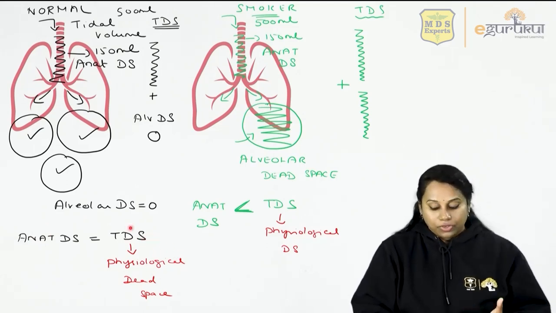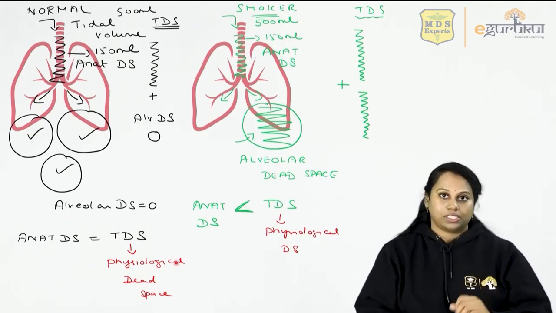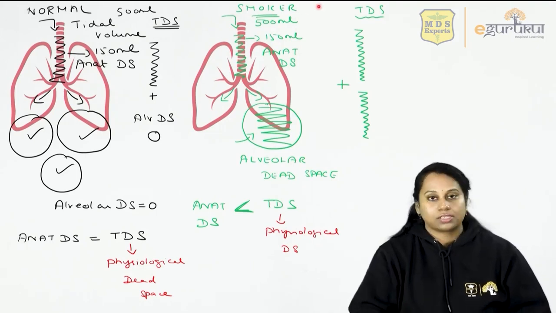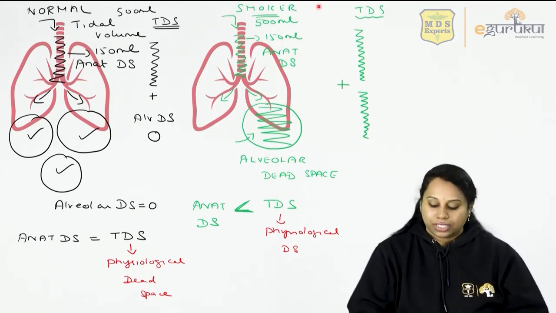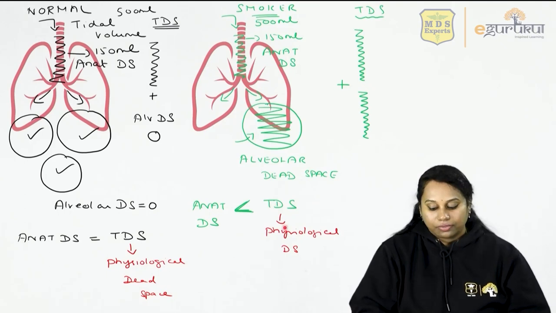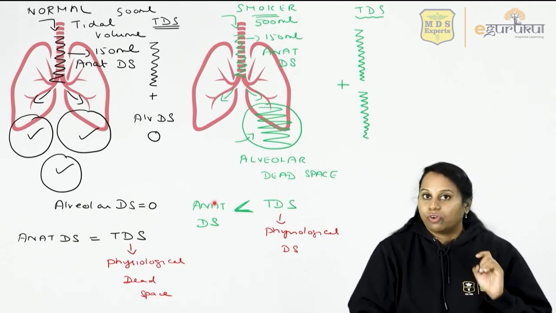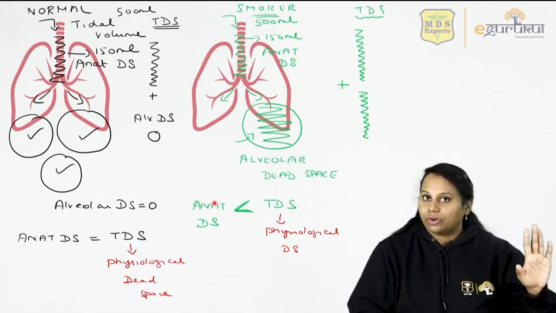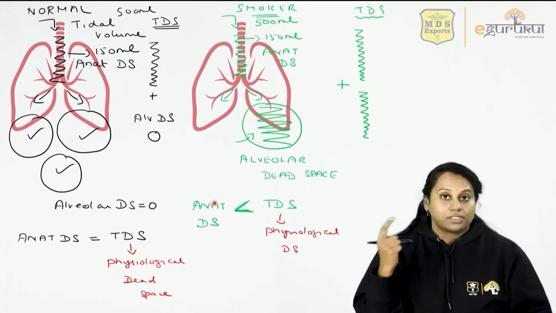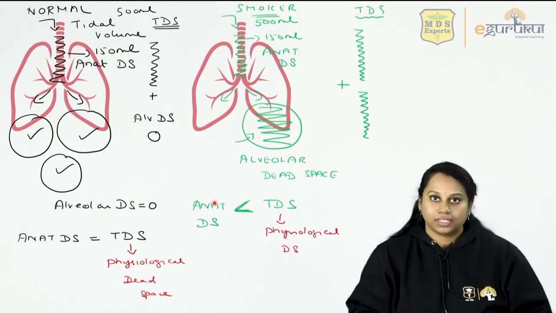Yes, the other name for total dead space is physiological dead space. So anatomical dead space is equal to physiological dead space. But in smokers or any alveolar disease patients, physiological dead space is more than anatomical dead space. So normally anatomical dead space equals physiological dead space. Only in smokers or any alveolar disease, physiological dead space will be more than the anatomical dead space.